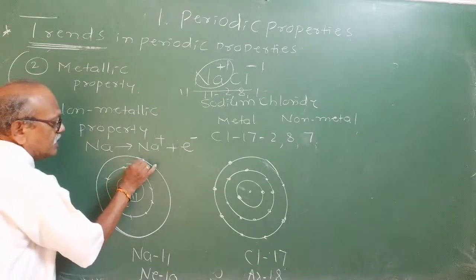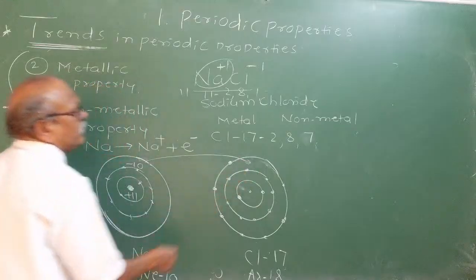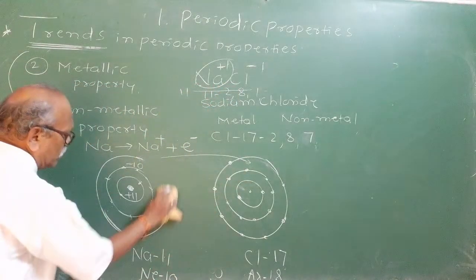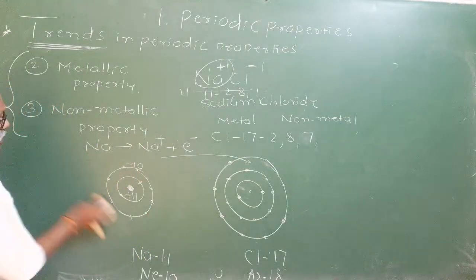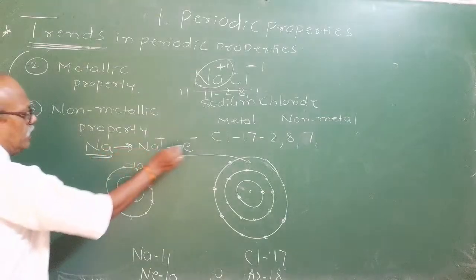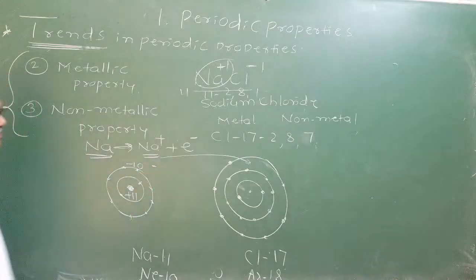It loses this electron and transfers it to chlorine before the formation of sodium chloride. By losing this electron, it becomes like neon. Therefore, metals have the tendency to lose electrons and form positive ions.